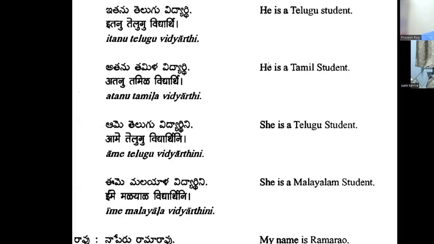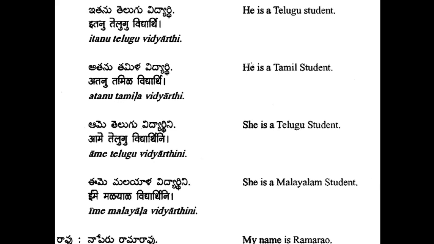Yeah, whatever sentences we discussed and made earlier are here. But here it is with another subject. Earlier we discussed nenu, but now we are discussing another person, second person. Third person, itanu Telugu vidyardhi. Okay, he is a Telugu student. Itanu, because he is near. Okay, Telugu vidyardhi, Telugu student. Okay, atanu Tamila vidyardhi, he is a Tamil student.